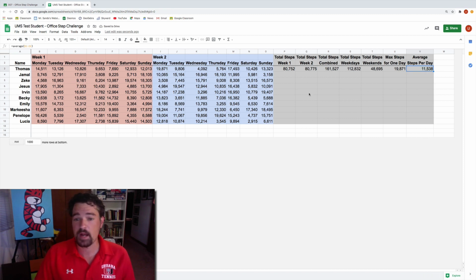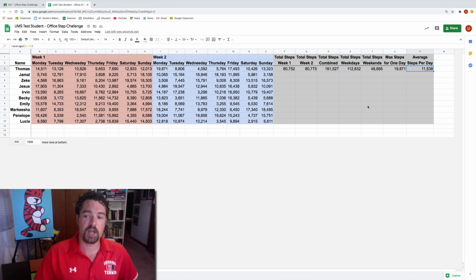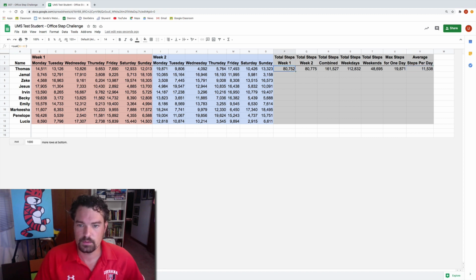So I'm not going to do that. I'm going to undo that right now, and I'm going to let you guys fill out all of the numbers for each other person in terms of their totals, in terms of their maxes, and in terms of their averages. So when you are done, you should have numbers for all of these that correspond to everybody. And then you could say, okay, let's go ahead and do this. If we do total. Fill it out.